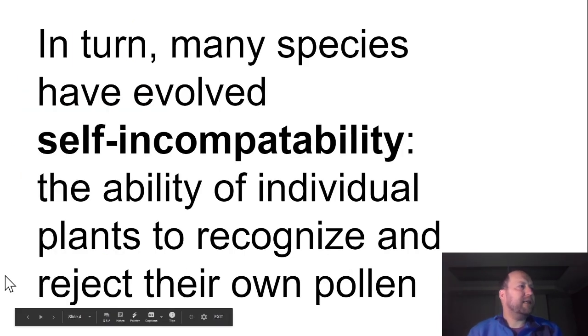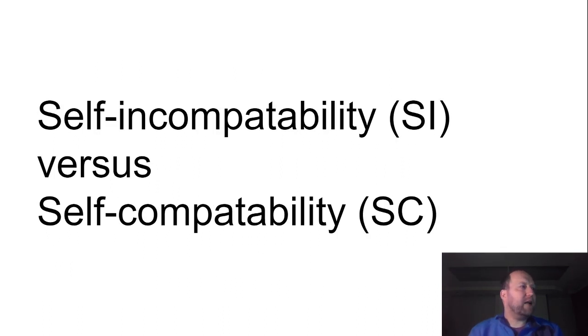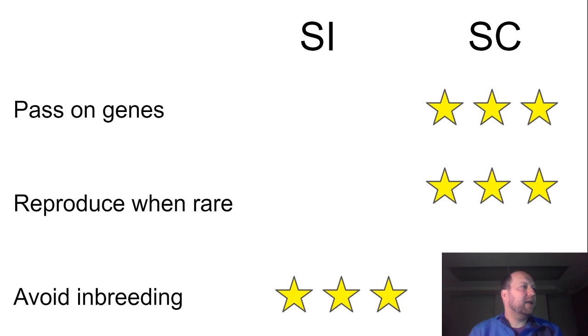In turn, many species that have these hermaphroditic properties have evolved self-incompatibility. And self-incompatibility is the ability of individual plants to recognize and reject their own pollen, basically to prevent them from mating with themselves. If we contrast self-incompatibility, which is what I just described, you recognize your own pollen when it lands on you and you don't use it to make offspring, versus self-compatibility, so that's individuals being able to reproduce with themselves, we can see some advantages and disadvantages of each.